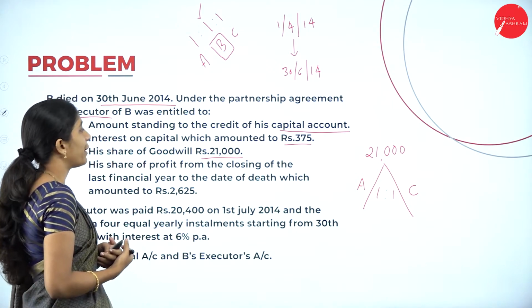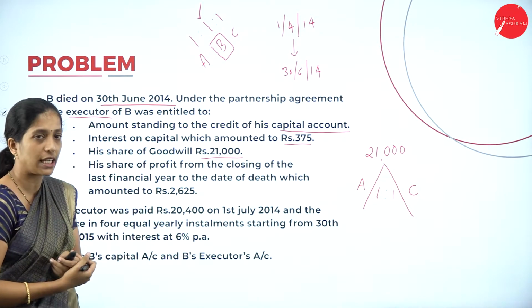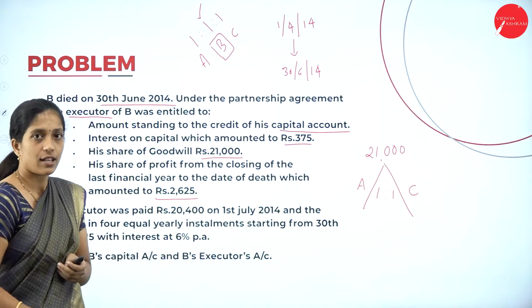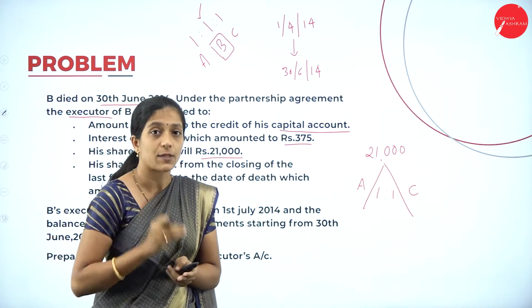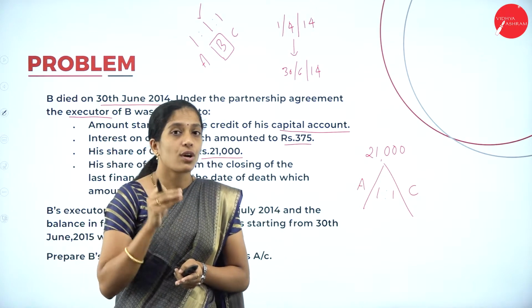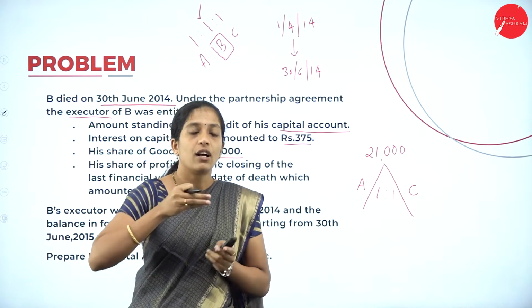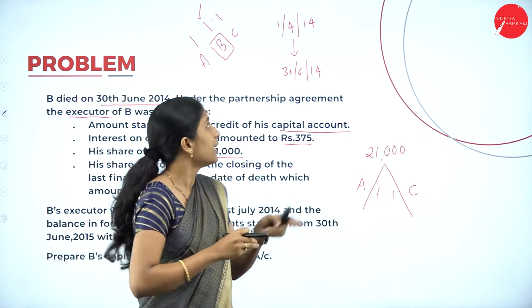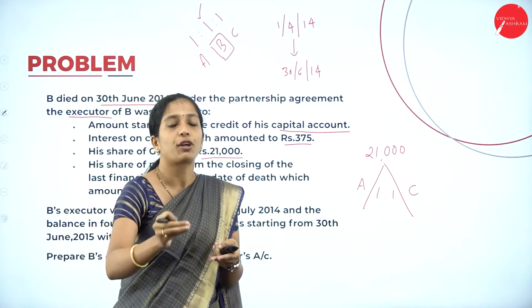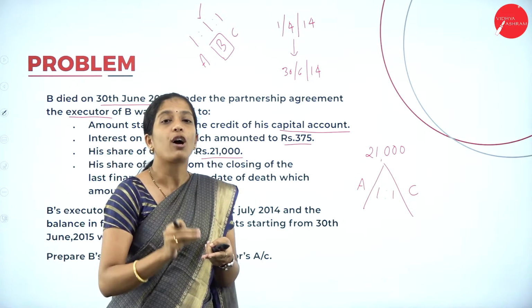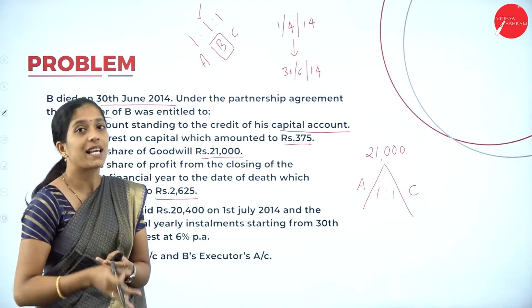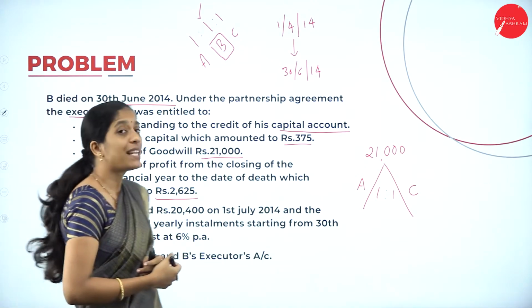Next, his share of profit from the closing of the last financial year to the date of death, which amounted to 2,625. So it's nothing but what? Profit and loss suspense account. So it has to be transferred to profit and loss suspense account. So which amount has to be transferred? From the beginning of the financial year till the date of death. So how much profit has to be transferred to B? So it has to be transferred from profit and loss suspense account to be recorded in the partner's capital account, that is B's capital account.